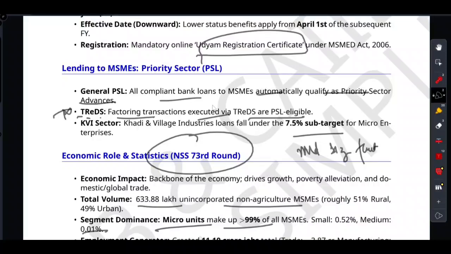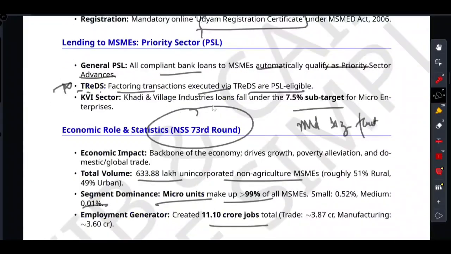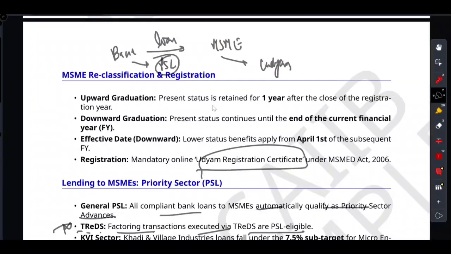But what happens when a business grows or shrinks? This is where examiners love to trick you with the reclassification dates, and that is what we are going to discuss right now. So here is your favorite memory hack for the exam to remember how reclassification works. I want you to visualize two things. The first thing is the VIP lounge, and the second thing is the parachute.